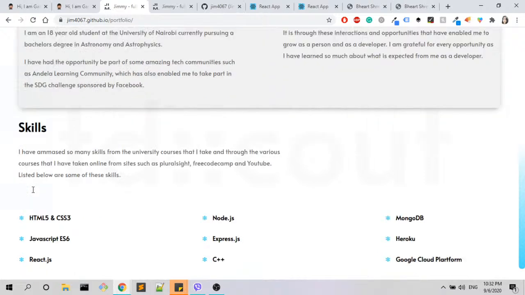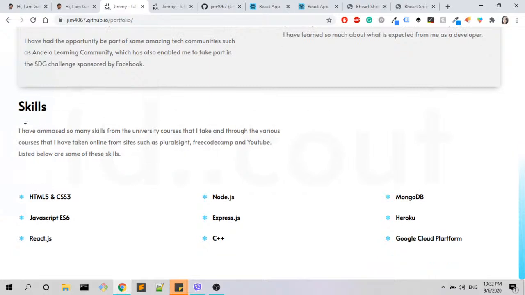I think that I would like to see some more variety. Maybe you could add here some images. For example, for HTML, just have an image with the HTML. For JavaScript, again, you can have the icon of JavaScript and stuff like that. And skills is the last section, so probably you have projects also.